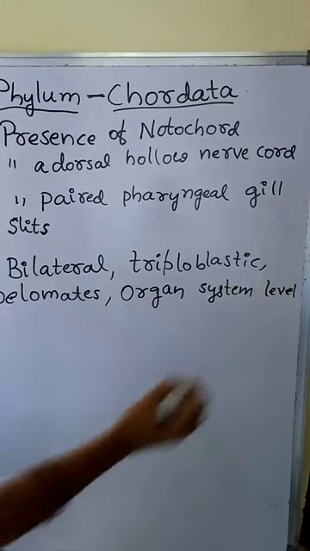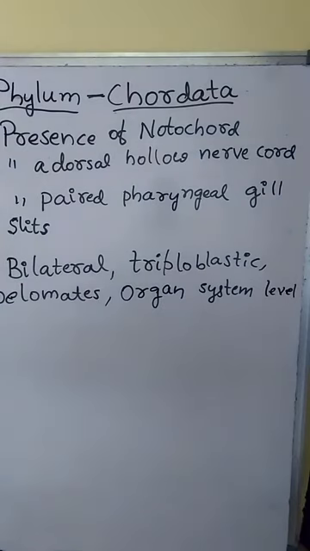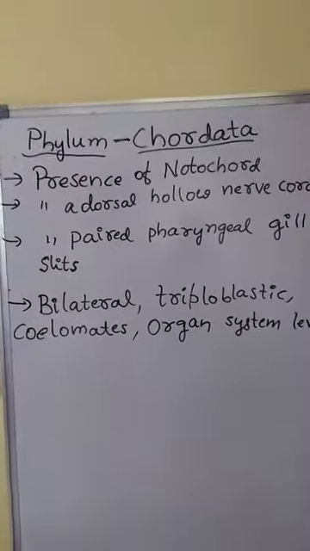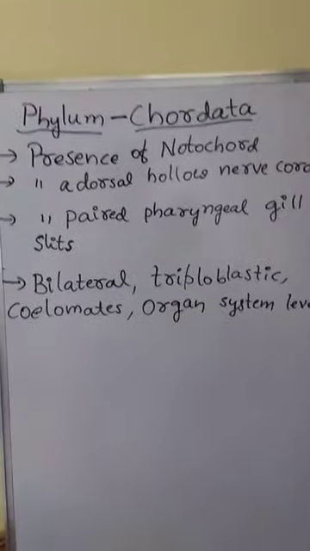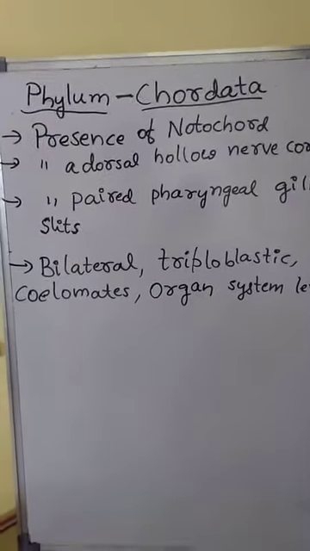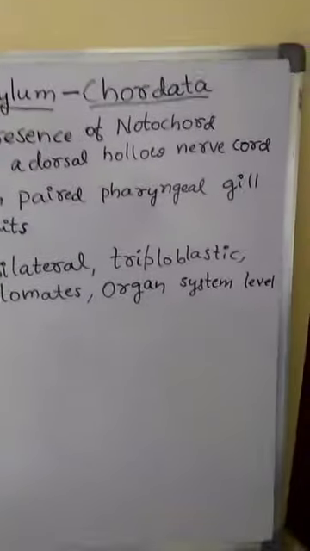That means in chordates we can observe the presence of digestive system, respiratory system, excretory system, circulatory system, etc. All these come under organ system level of organization.